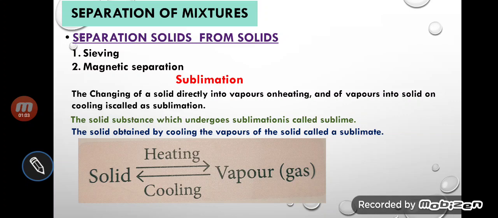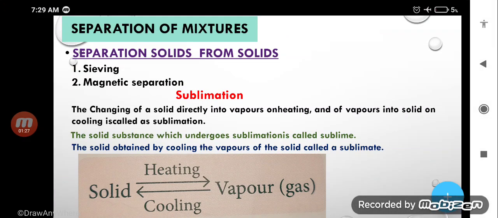Now the next process is sublimation. It is a very important process, my dear students. What is sublimation? The changing of solid directly into vapor on heating, and of vapor into solid on cooling, that is called sublimation. Means when we heat the solid, it will directly change into gas, and on cooling the gas will change into solid, and this is called the sublimation process.